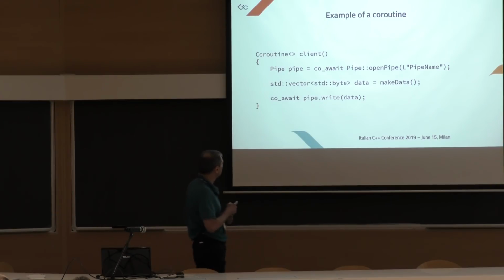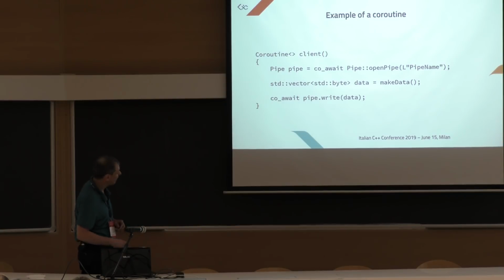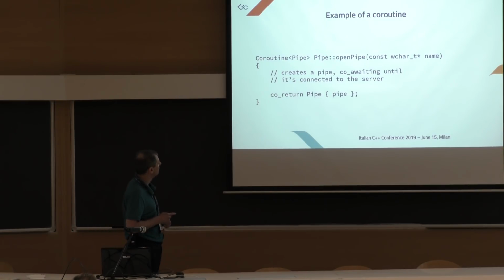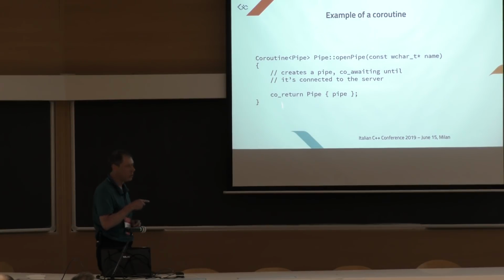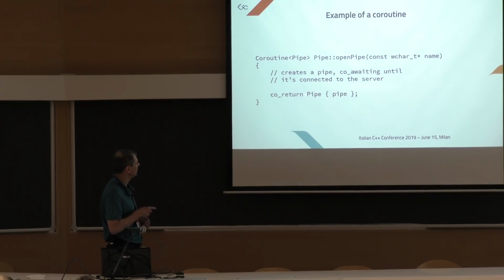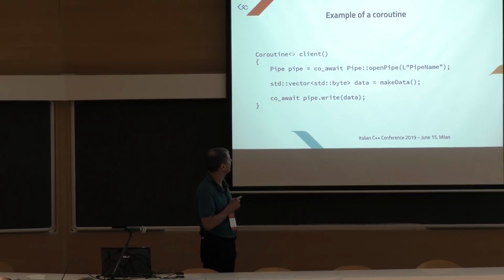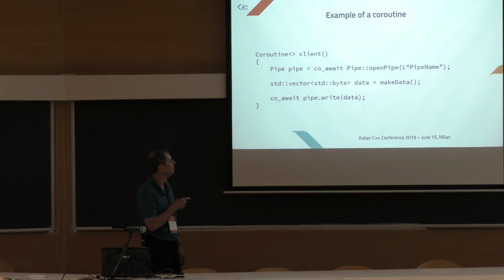Okay, so we already saw an example of coroutine. This is the client we have already seen before. We can see also this pipe here. It's written like this. This is a coroutine which takes the name, creates a pipe, co_awaits until it's connected to the server. We will see the full code at the end of the talk. And then this co_return here prepares the pipe that is returned to the caller. The interesting part is the role of the template type here.